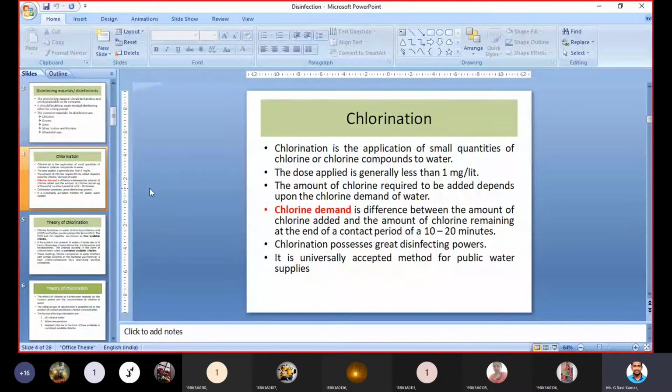Okay, so like that we can calculate the chlorine demand. For one trial, if you are unable to find the exact chlorine demand, you can also do it two to three times. Then we can find the exact quantity of chlorine to be added to that water, and we can add that much chlorine to the entire water supply scheme. Okay, so chlorination possesses great disinfecting powers, and it is a universally accepted method for public water supplies.